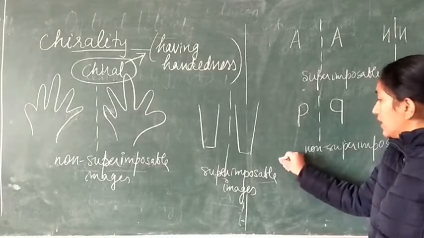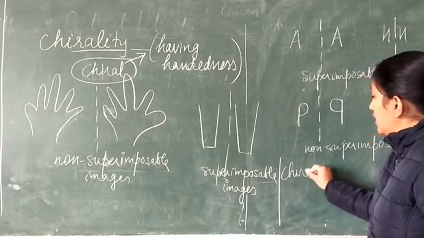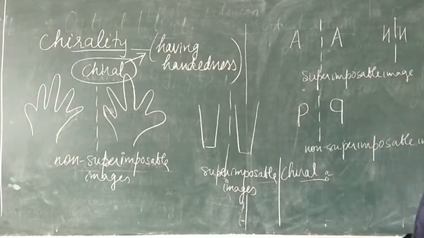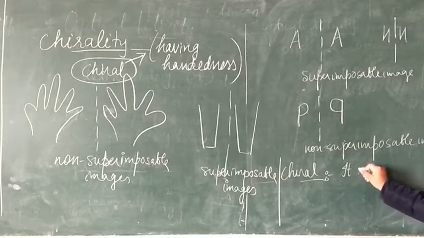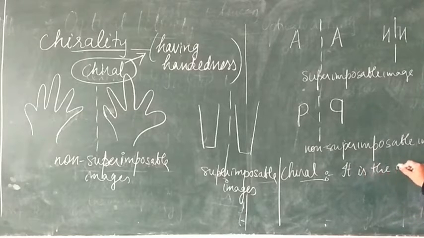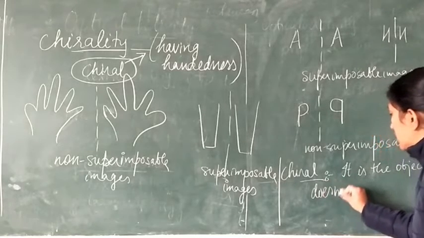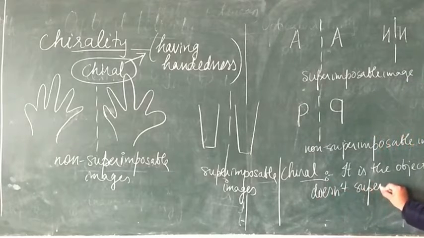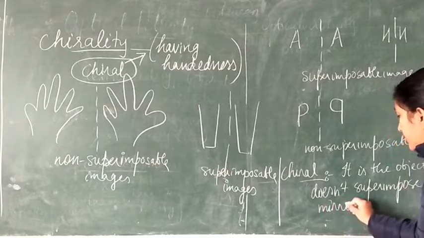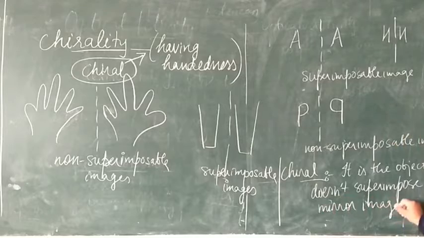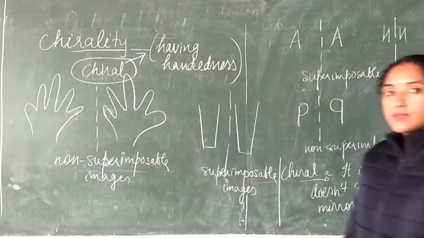I think it is clear now what is superimposable and what is non-superimposable. So we can now define chirality, or the chiral. It is an object or a substance which does not superimpose on its mirror image. That means it is not going to fit on its mirror image.